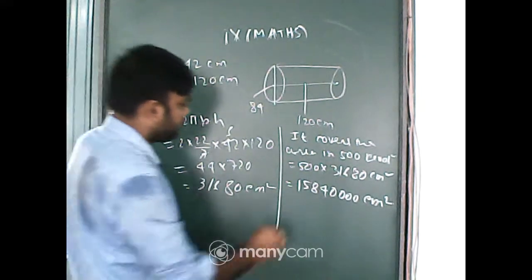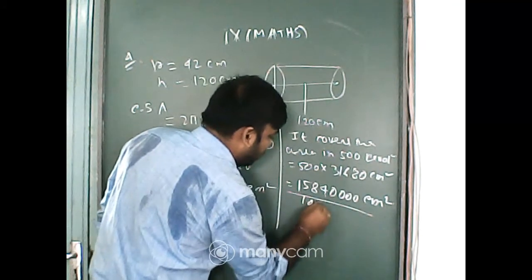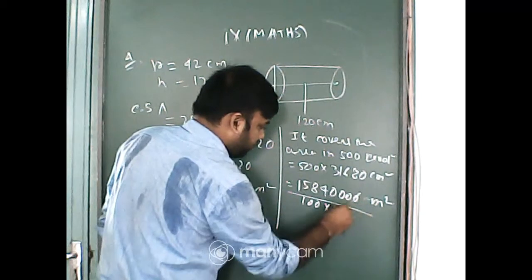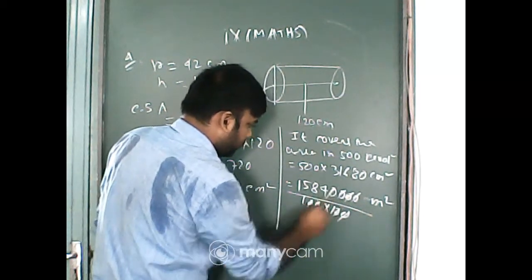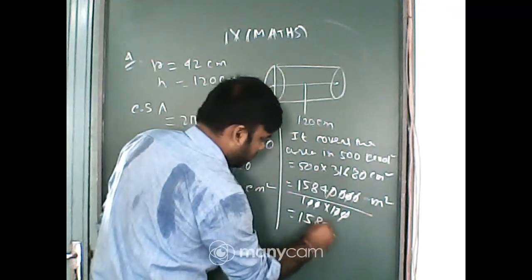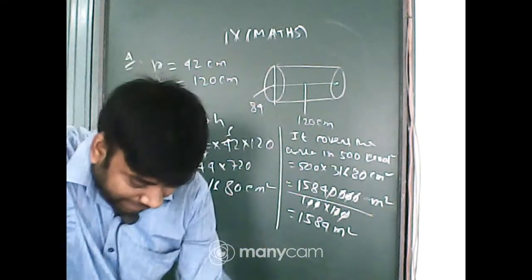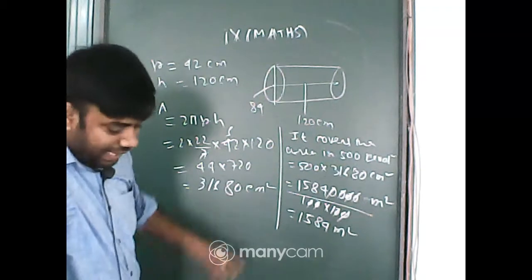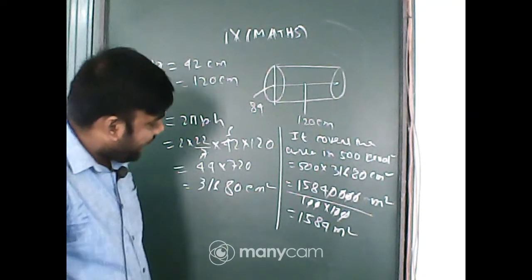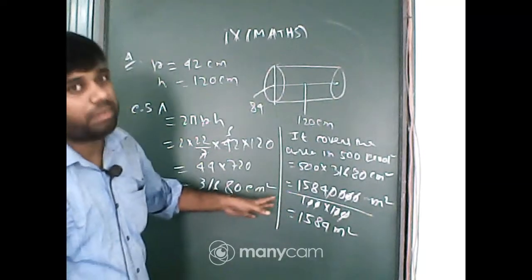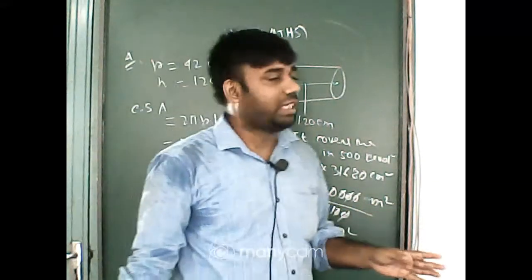Divided by 100 into 100, and it changes from centimeter square to meter square. Okay, so the answer is that area. The area of the playground is 1584 meter square.